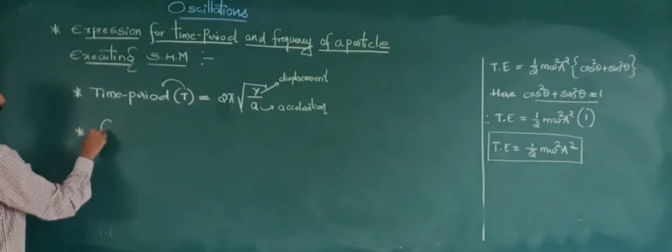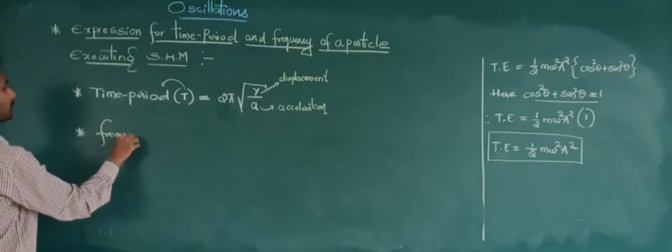So now we will discuss the concept called frequency.